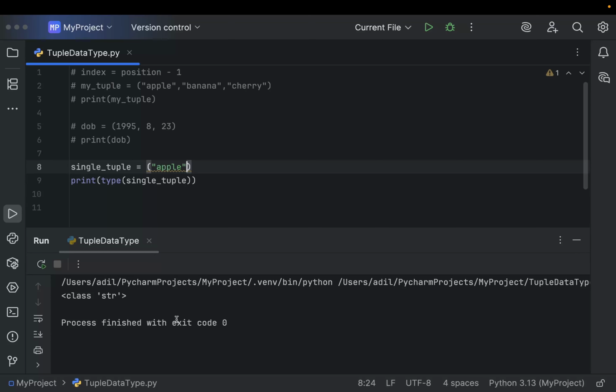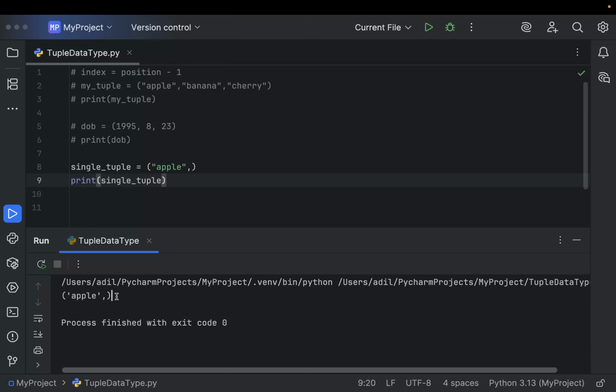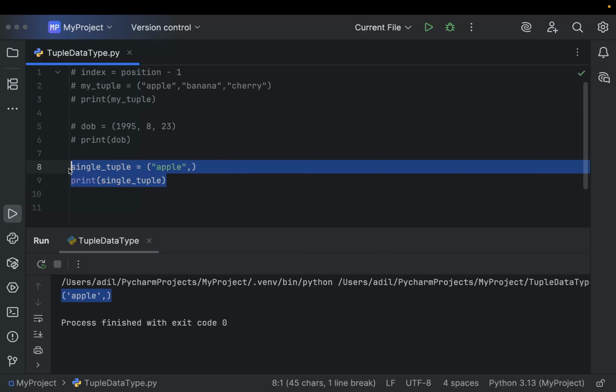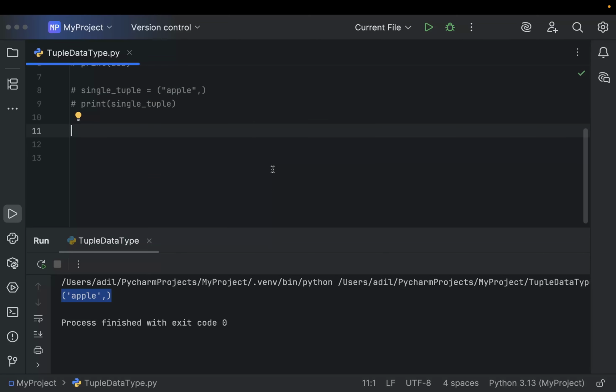Now, how to overcome this? Because you might need a tuple with one element. For that, you just have to add a comma after the element. So now, if you run the code, you'll see it prints the type is tuple. If you remove the type method and run the code, you can see it prints that it is a tuple.